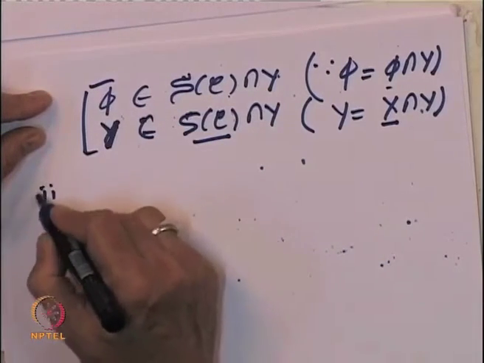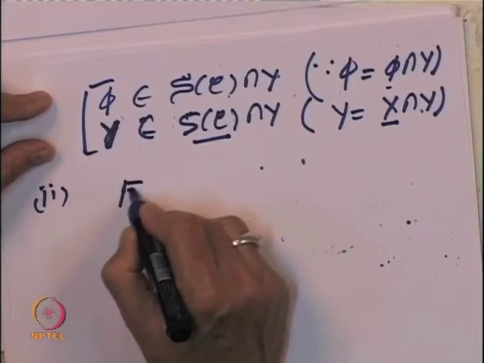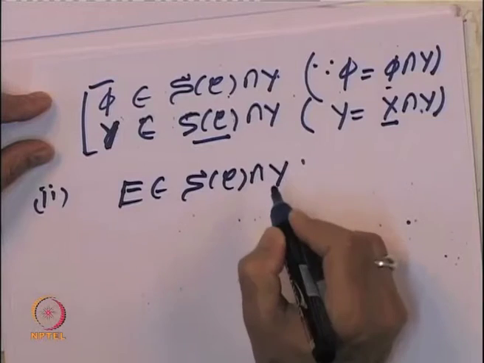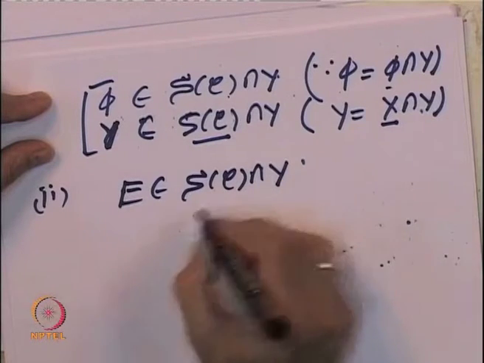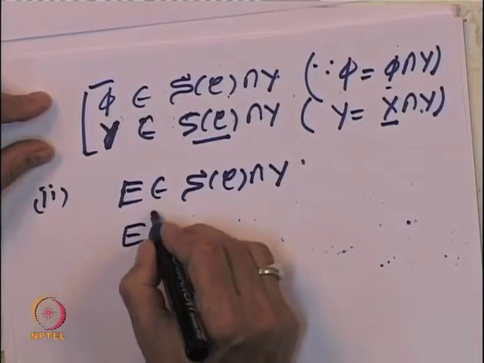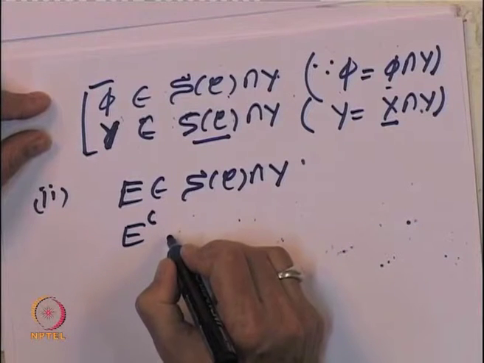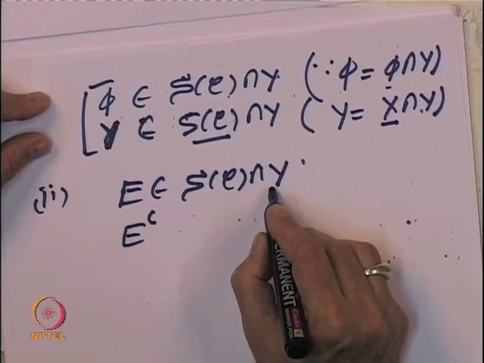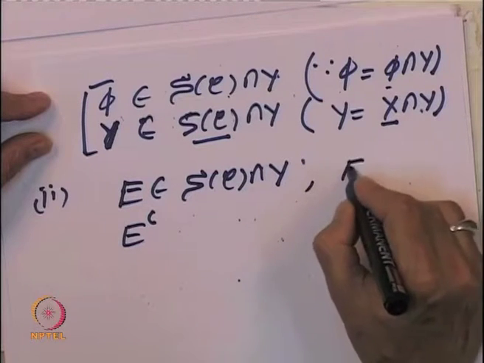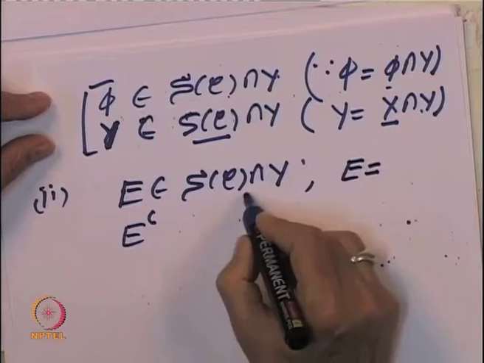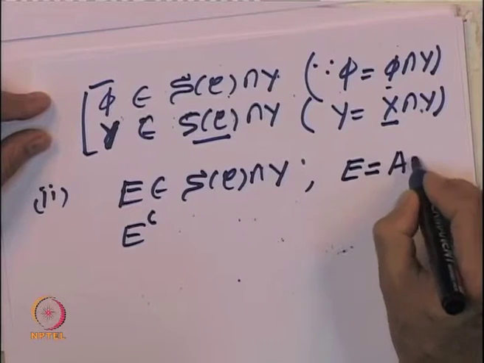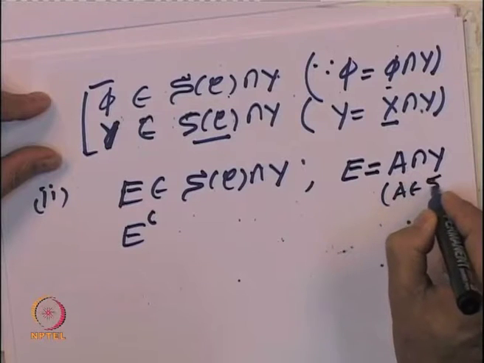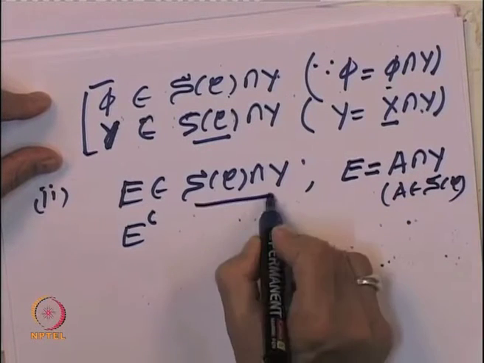So, second thing, let us look at a set E belonging to S of C intersection Y, and we want to look at the complement of this. If this set belongs to S of C intersection Y, that means E must be equal to some A intersection Y, where A belongs to S of C, that is by the definition.